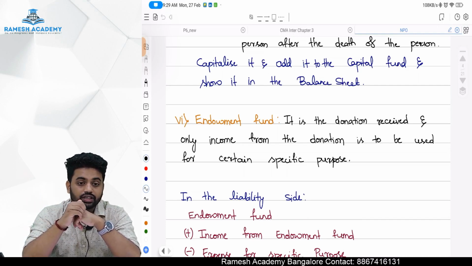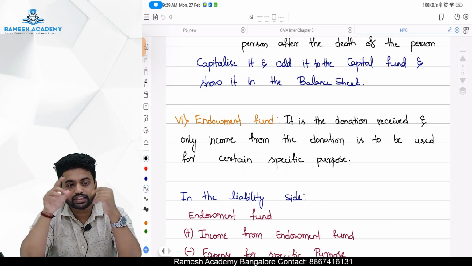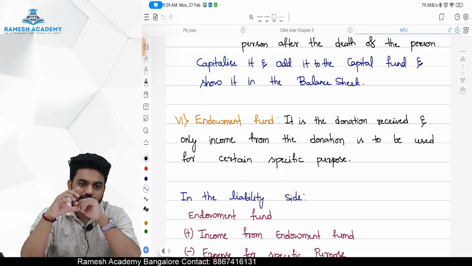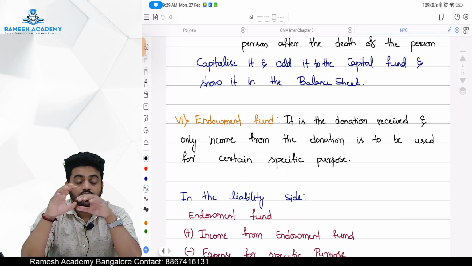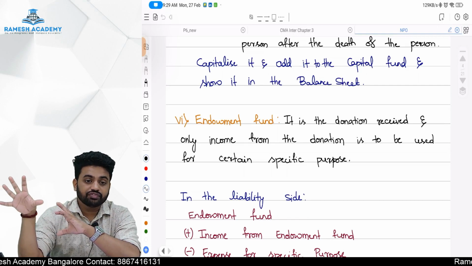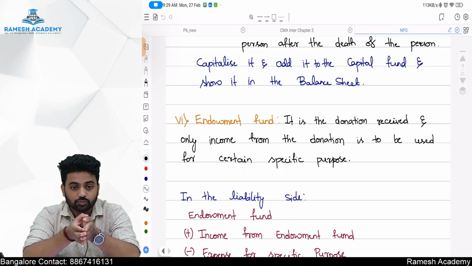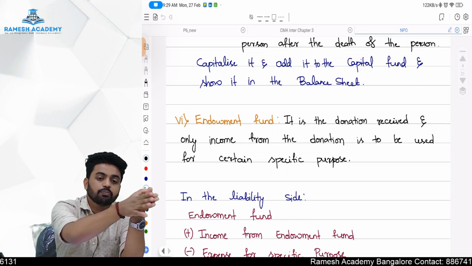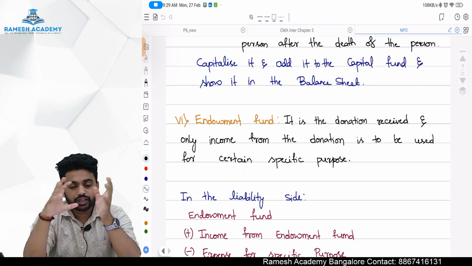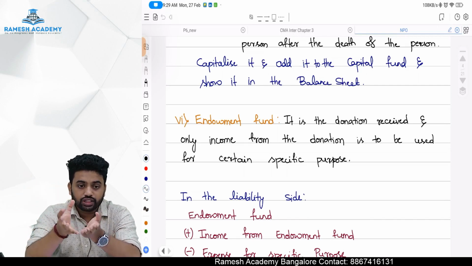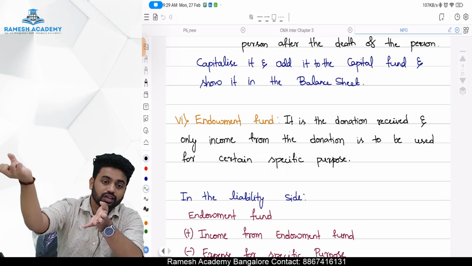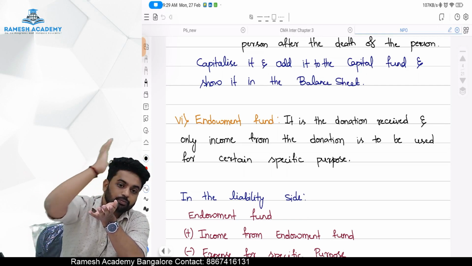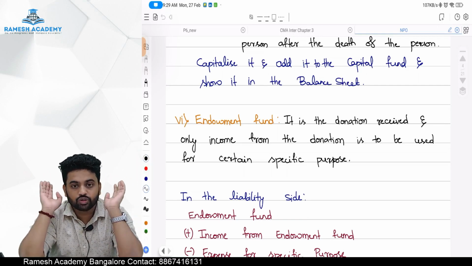Okay, I kept it. Now, you will get a 6% interest on it, which is basically 3 lakh rupees, right? Now, don't touch that 50 lakh rupees, but use this 3 lakh rupees to give scholarships to the students. I repeat, don't touch that 50 lakh rupees. Whatever income is generated through that particular fund, you utilize it for some purpose, some cause. That is an endowment fund.